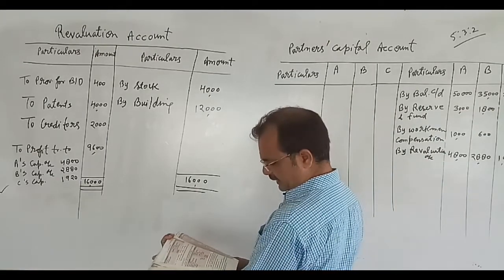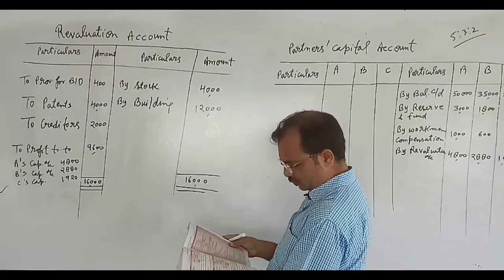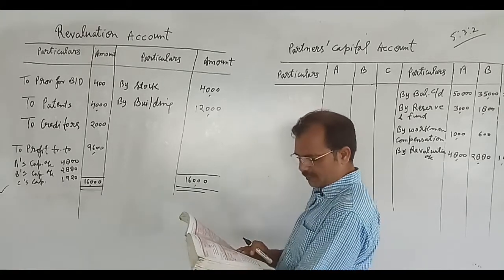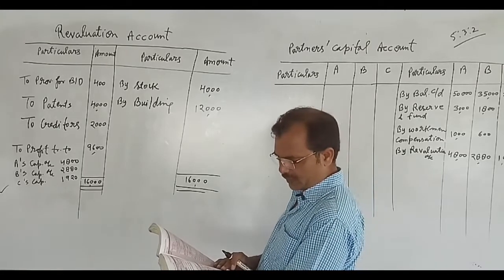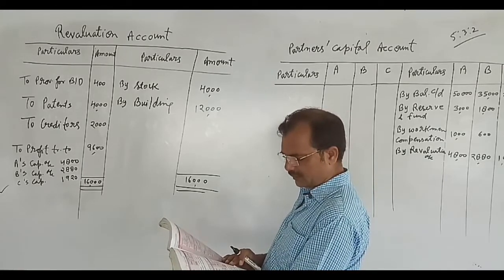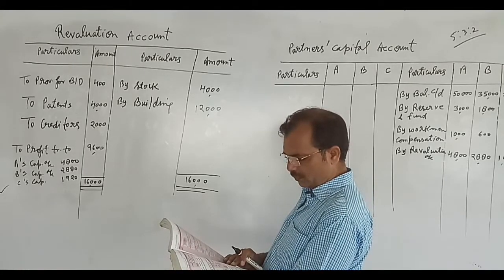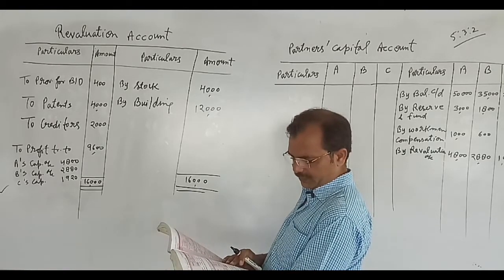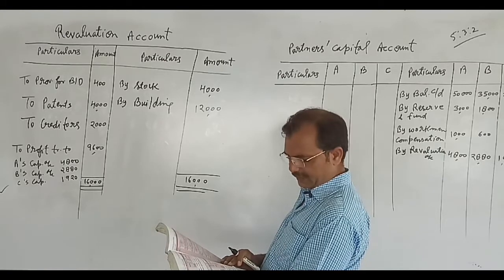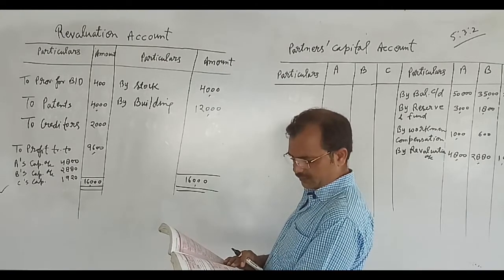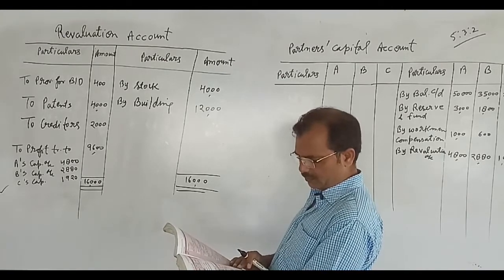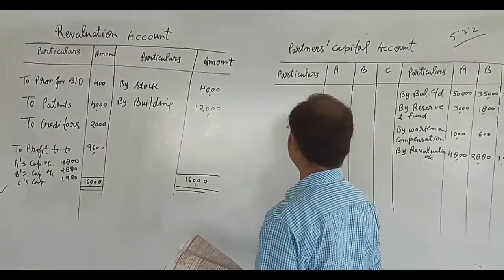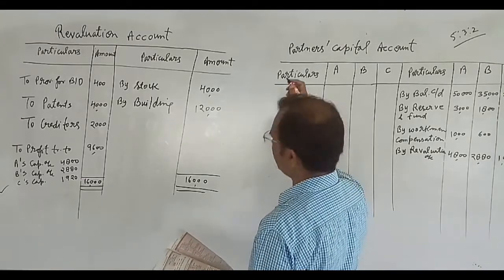The first adjustment is given: goodwill is to be valued at 2 years purchase of the average profit of the last 4 years profit for the years ending 31st March. 14,400 in first year, 20,000 in second year, and 10,000 of loss in third year, and fourth year 15,600. As we have calculated, you will calculate here.